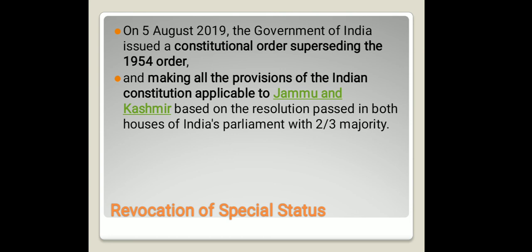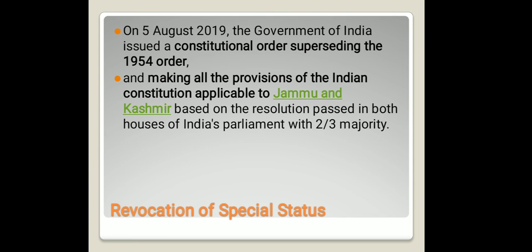The revocation of the special status of Jammu and Kashmir took place in 2019, and it was followed by a lockdown for a few weeks, and the government of India issued a constitutional order superseding the 1954 order. So the revocation of the special status was by a constitutional order which superseded the 1954 order.